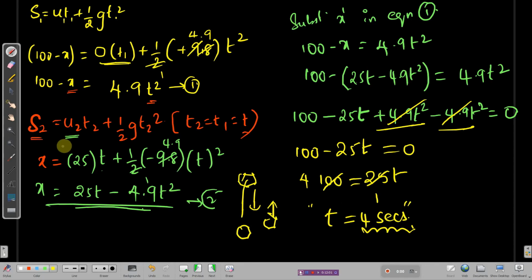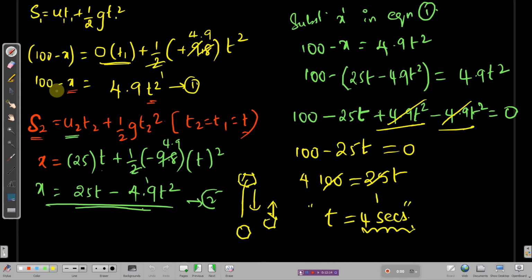We need to find out at what distance they are going to meet, right? Let me move on to the next page. I hope you're done. Let's go on to the next page. We need to calculate s, I mean the distance at which these two are going to meet. You have two equations to take. Whichever equation you take, you substitute the time value in it and find the x value. I am choosing the first equation, 100 minus x equals 4.9 t square, right?